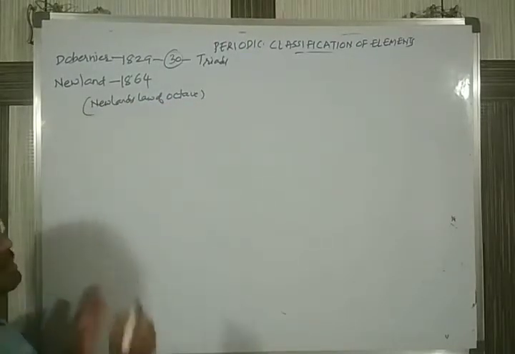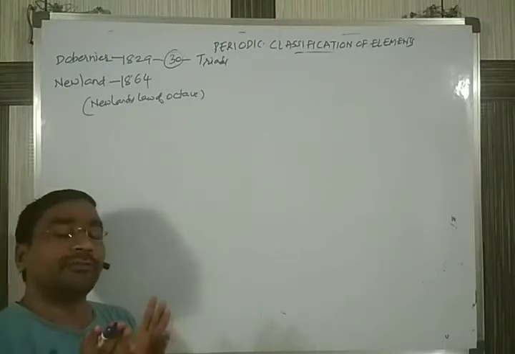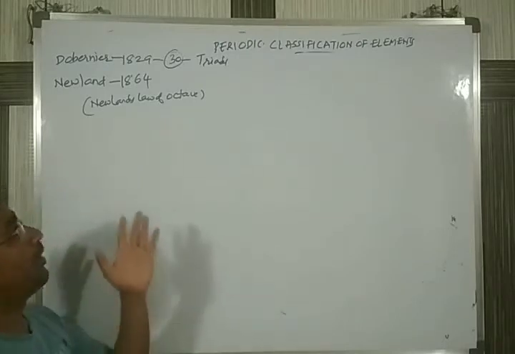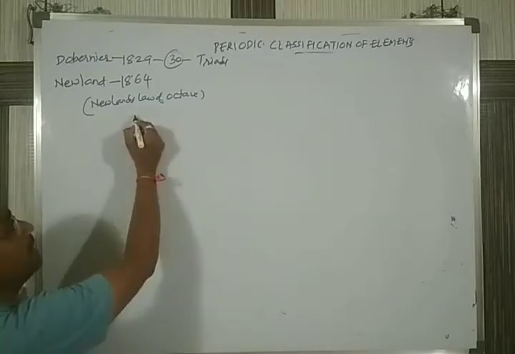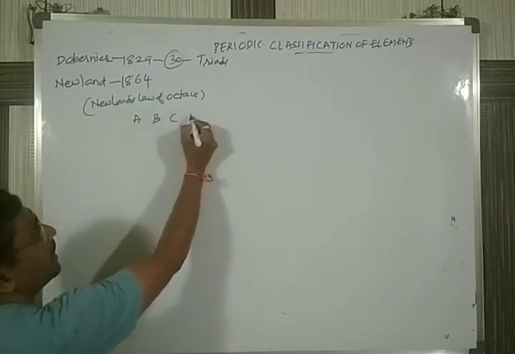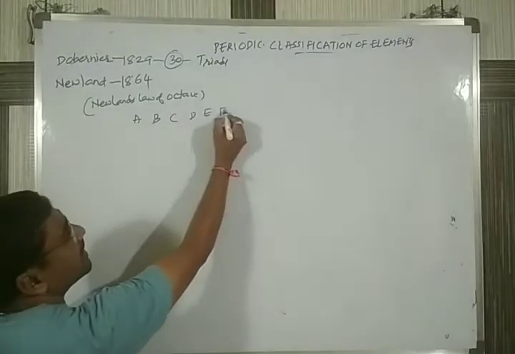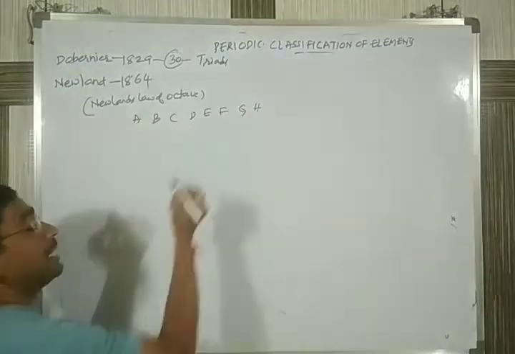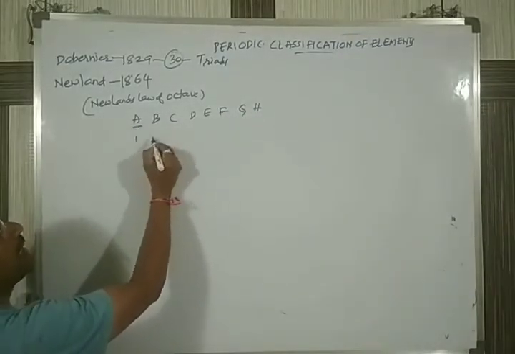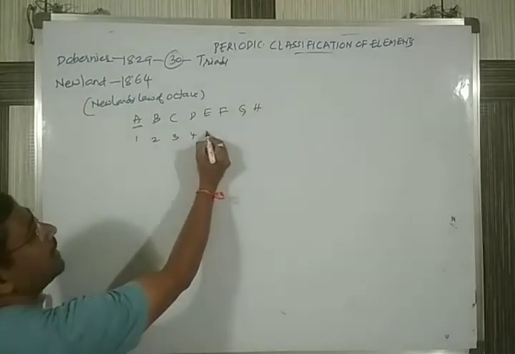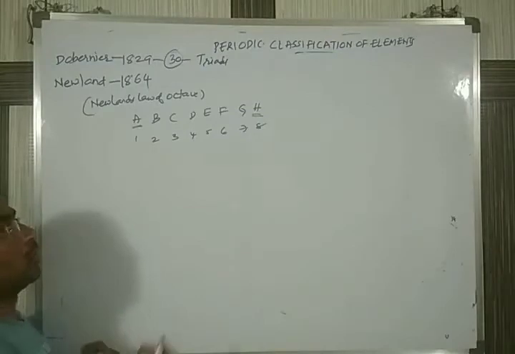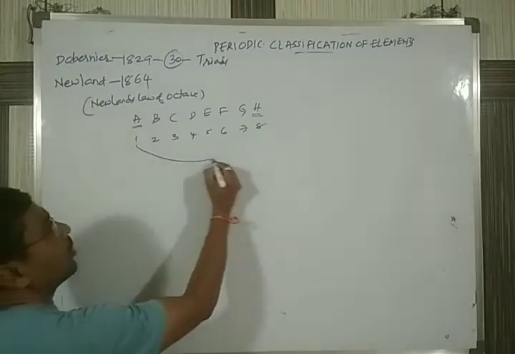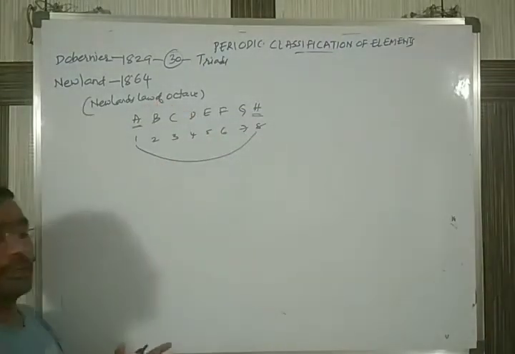He arranged the elements in groups of 8. According to this law, when the elements are arranged in increasing order of atomic masses, the properties of the first element will be similar to the properties of the 8th element. So this is called the law of octaves.